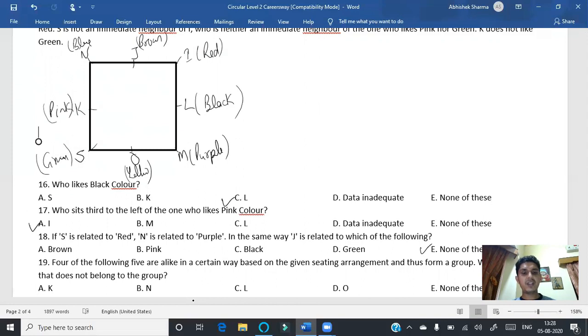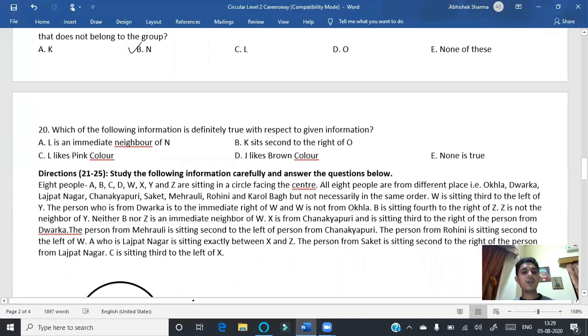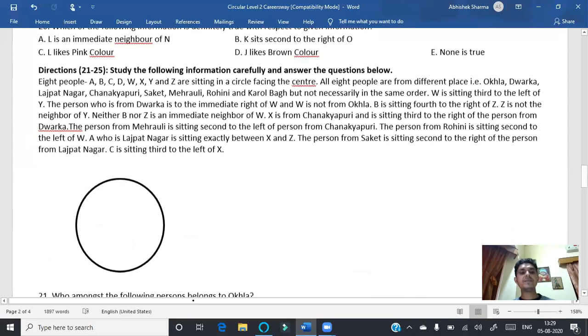So friends, if we check K, N, L, O, N is not belonging to the group because the group is of people who are sitting in the middle of the row, right? So friends, this was all about question number 16 to 20. One question is remaining, you can look at.